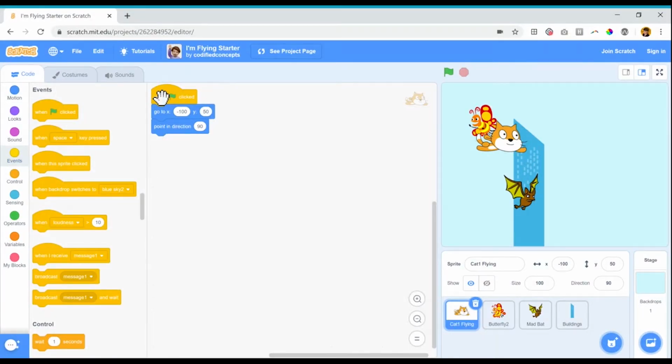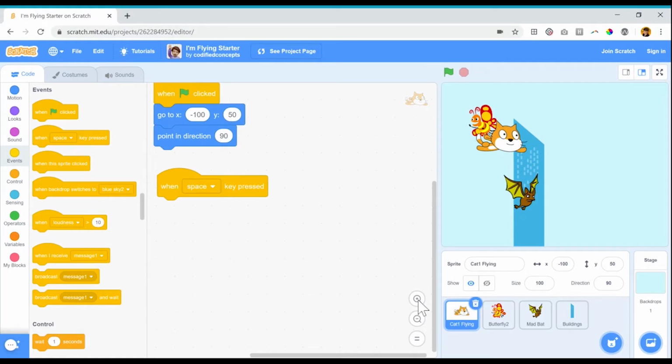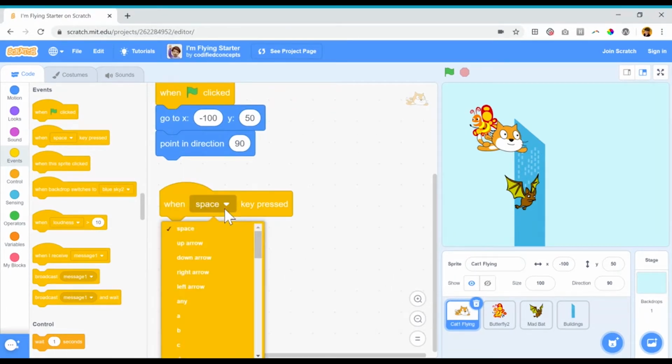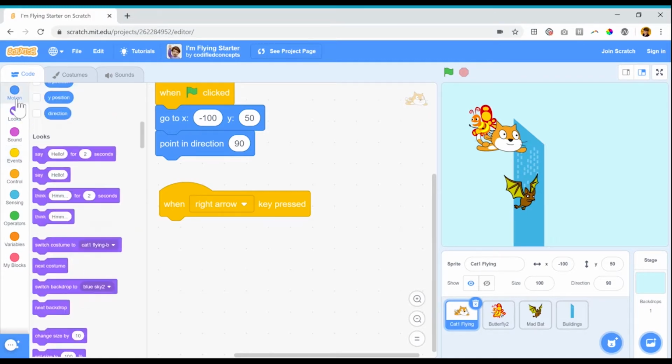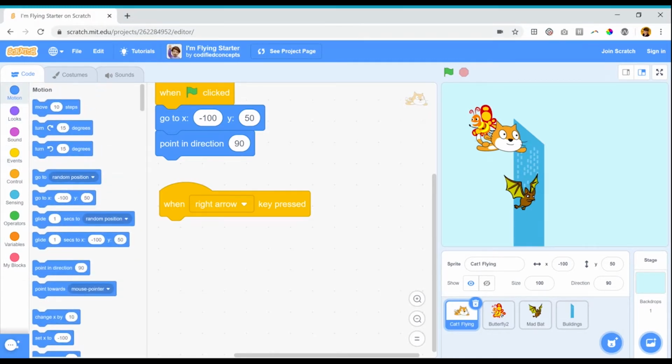In past lessons, we used when green flag is clicked. We also used when I receive when we were practicing broadcasting messages. Today I'm going to use a different input, when the space key is pressed. If I click on this little drop-down arrow, I'll notice I can choose from any of the keyboard keys that are here. I'm going to start with choosing when the right arrow key is pressed. I'm going to use this in order to make my cat move to the right when I press the right arrow key. In a previous lesson, we used the move block in order to move our character left and right across the screen.